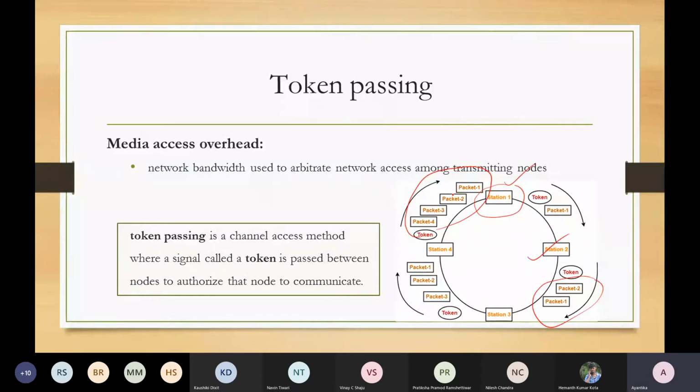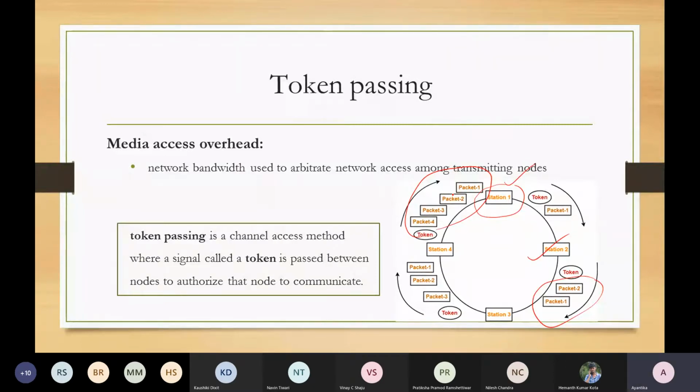Later came the time-bound token passing concept, where any station holding a token can start the communication, but it is not that if the station is willing, it can hold the token for infinite time.